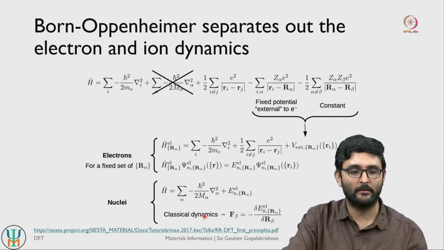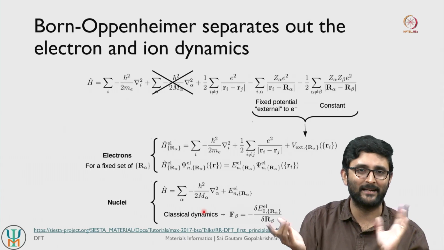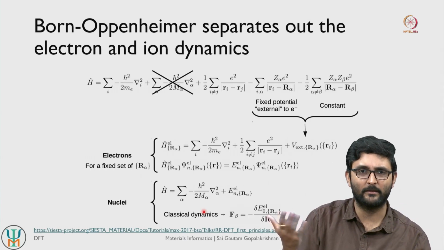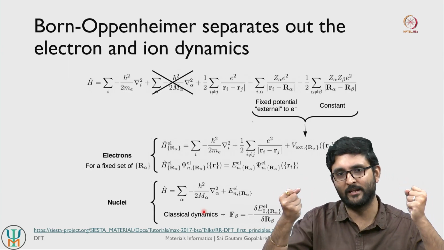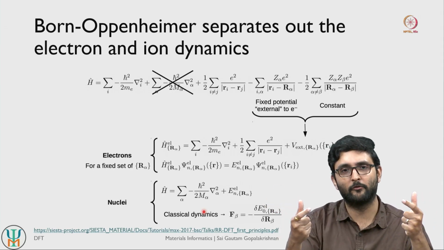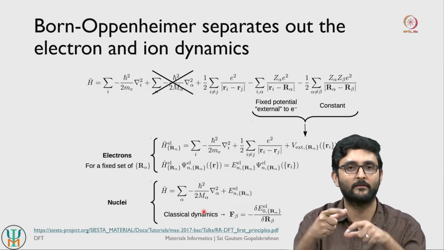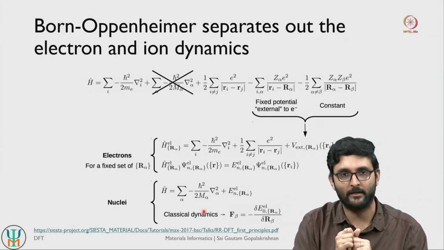So the motion of the nuclei is usually done with what is referred to as classical dynamics or molecular dynamics. And the way this is done is typically using Newton's laws, right. So you have two rigid spheres, nuclei, basically exerting a force on each other. The force is going to contribute some amount of acceleration, the acceleration is going to contribute some amount of velocity, and that velocity is going to contribute some amount of displacement in a given time interval, right.